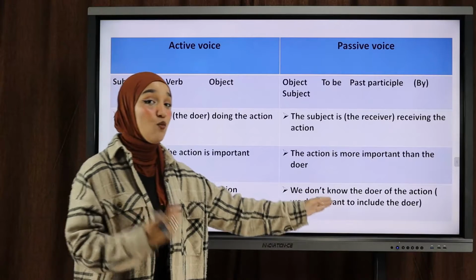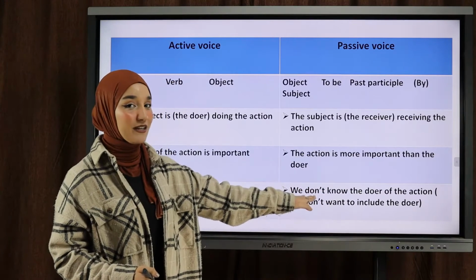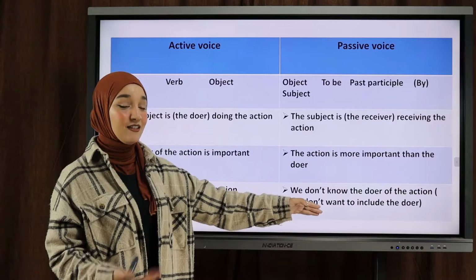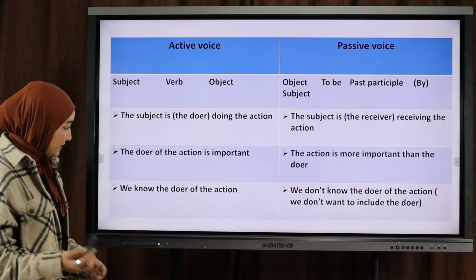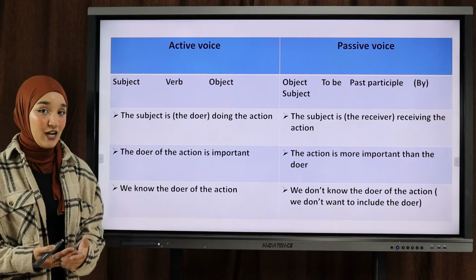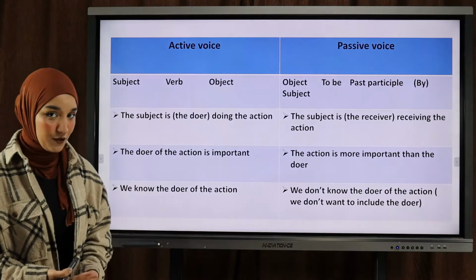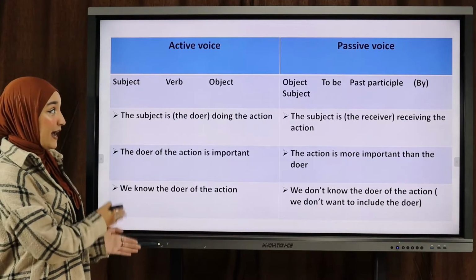So the action is more important than the doer of the action. Katie is no longer important, okay? The bag, the stolen bag is the most important thing, okay? Last thing, in the active voice, we know the doer of the action. We know who's doing the action, okay? And all information is known in the active voice.